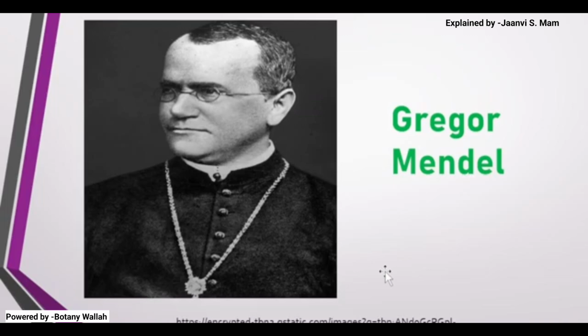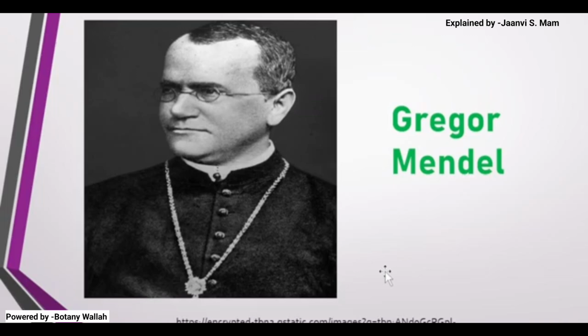Gregor Mendel is also known as the father of genetics. He studied heredity, and because of the experiments which Mendel carried out, he was the first person who started the studies in heredity and genetics. So he is the father of genetics.